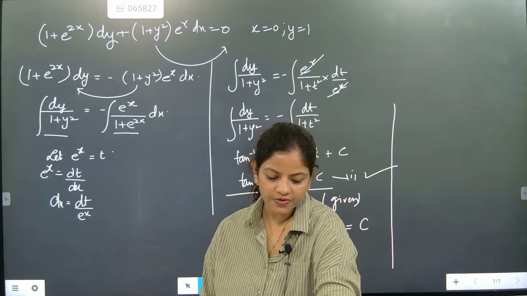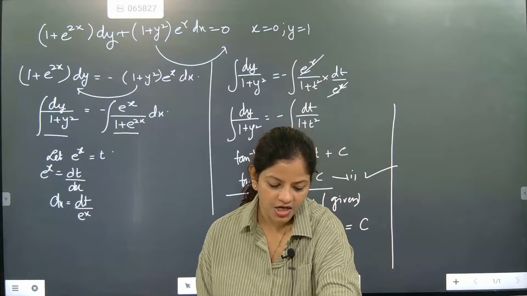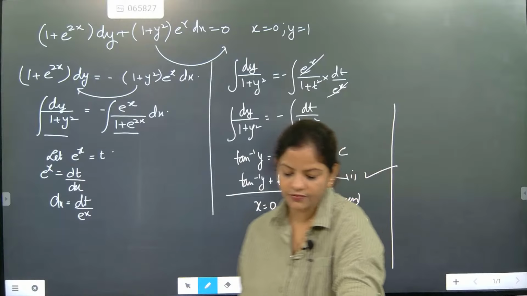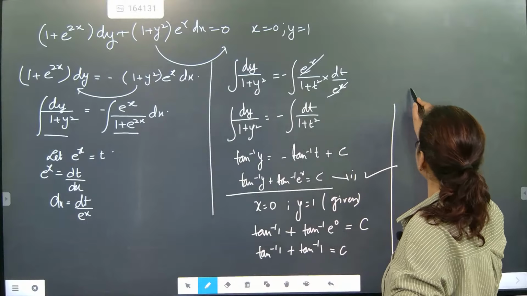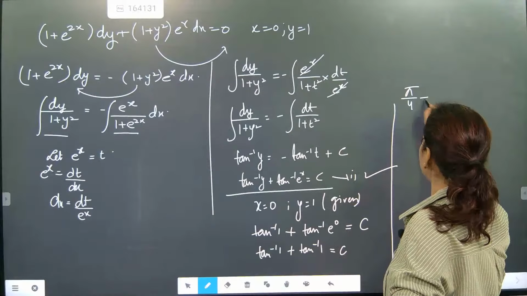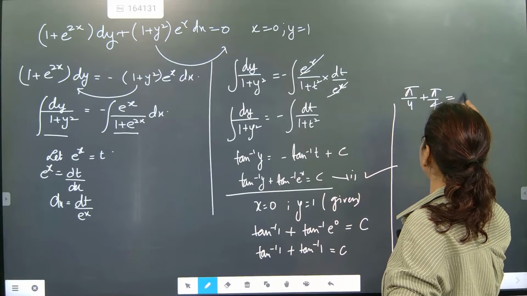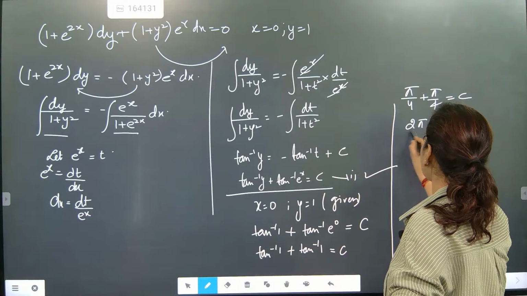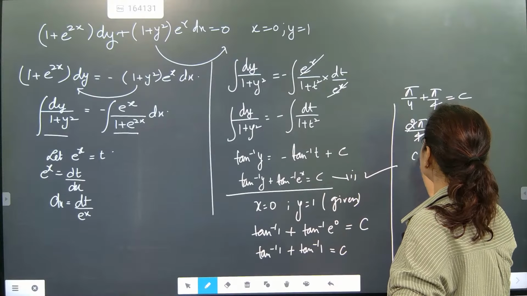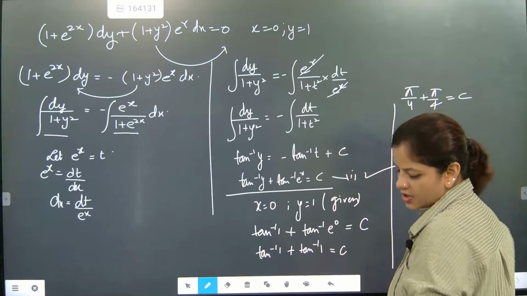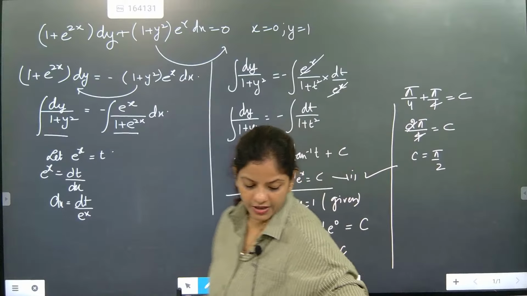Correct or not? Pi by 4 and pi by 4. So this section will come pi by 4 plus pi by 4 equal to c. So it will become 2 pi by 4 equal to c. Now this and this will cancel. C is coming as pi by 2.